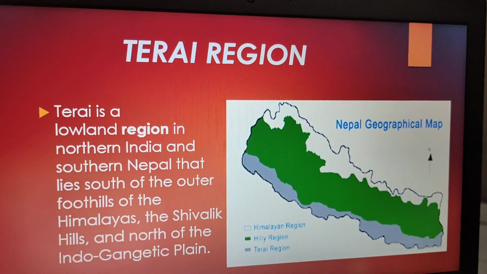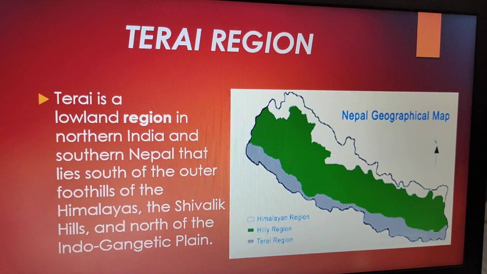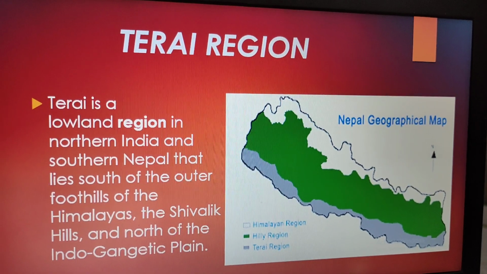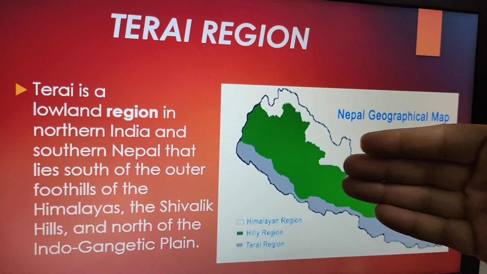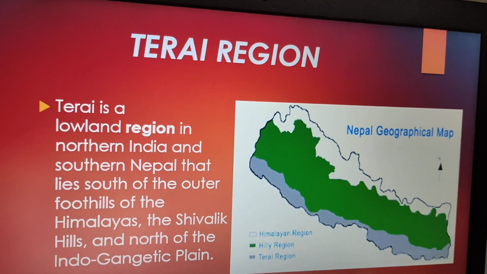So, Terai is a lowland region in northern India and southern Nepal, because it is the southern portion of Nepal and the northern region of India.